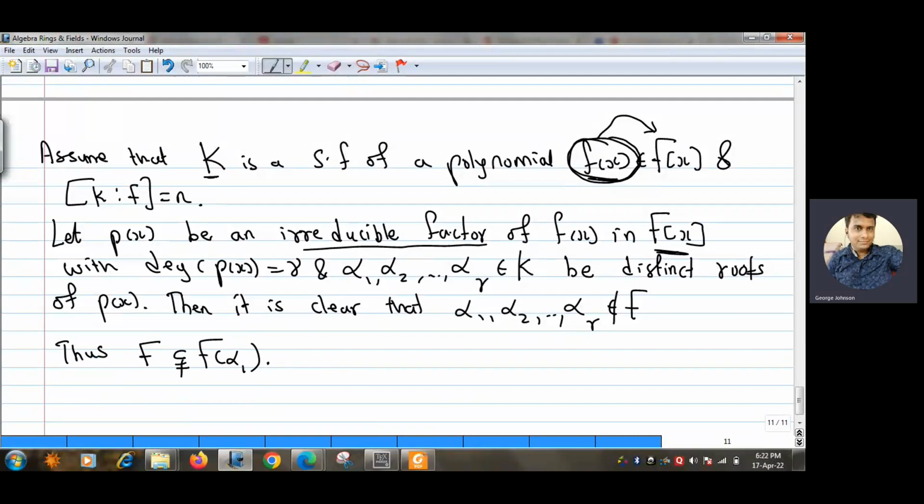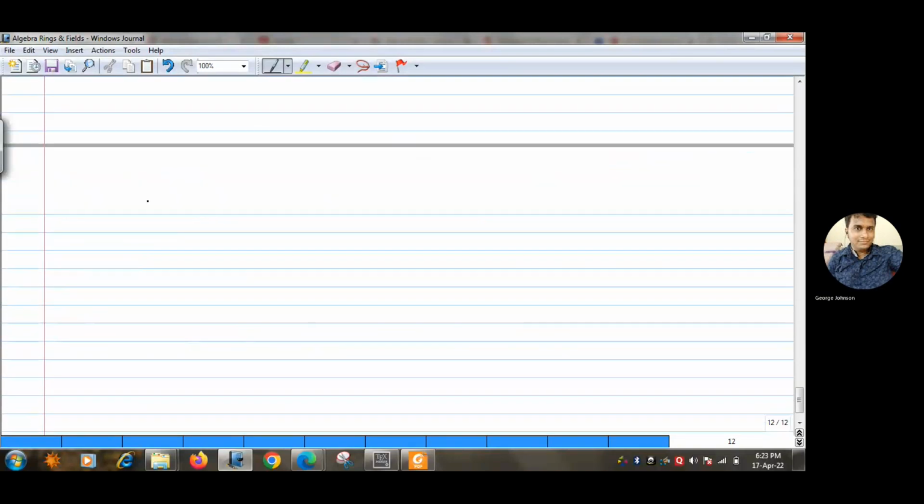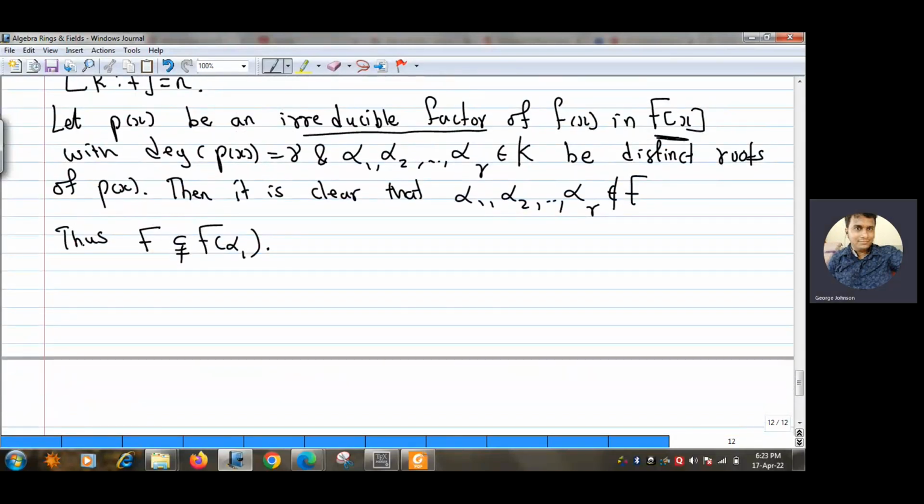Okay, now our polynomial f(x), it is in capital F[x], so obviously it should be in F(alpha 1)[x] also. Yes, because F is a subfield of F(alpha 1). So let us write, note that our polynomial f(x) is also in F(alpha 1)[x], right?